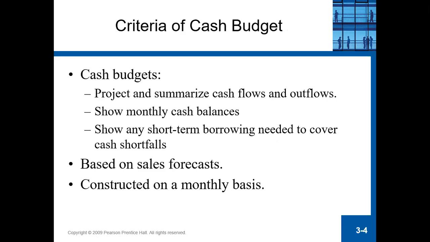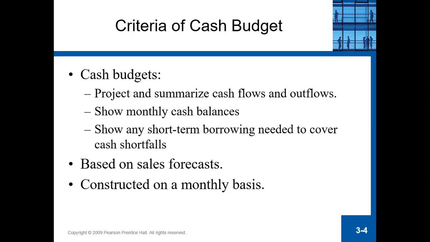Okay, so the cash budget will project and summarize the cash inflow and cash outflow. It will show the monthly cash balance and also show any short-term borrowing needed to cover the cash shortfalls. Cash shortfall means that the cash budgeting will show you if there are any negative cash inflows.